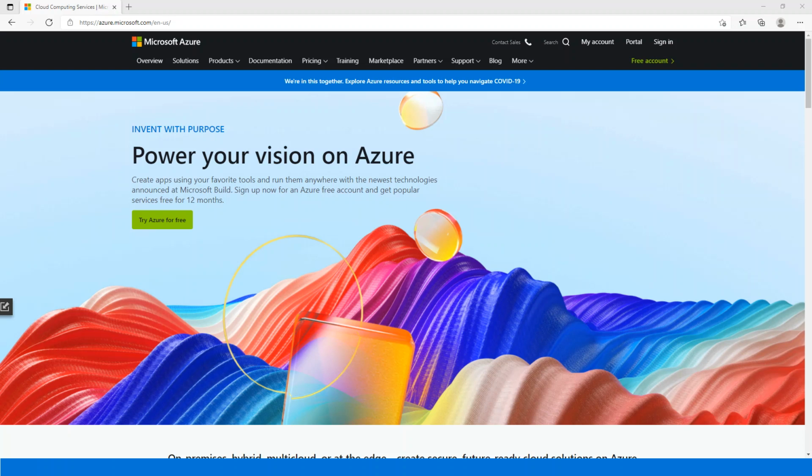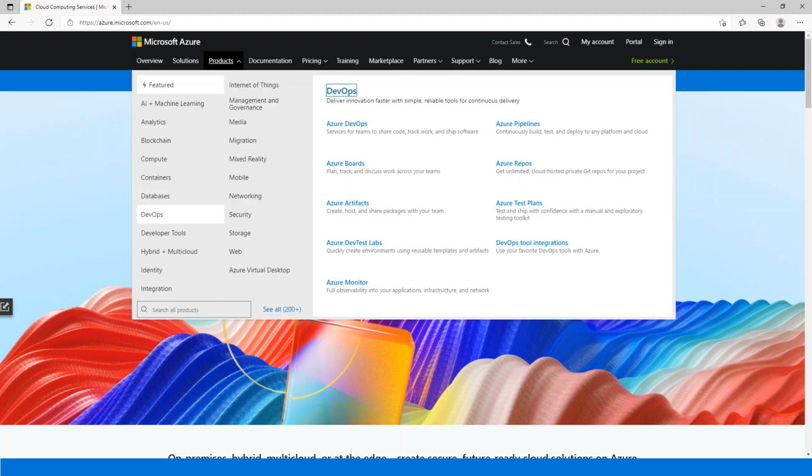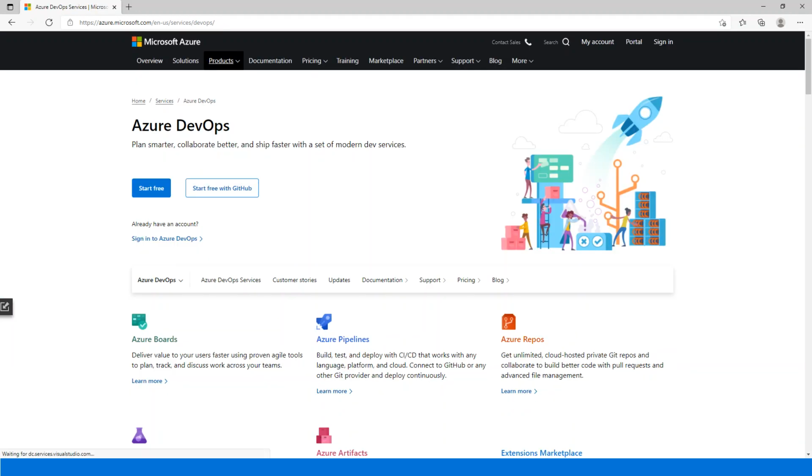Let me bring up my browser here. So let's click on azure.microsoft.com, and when you go to products, there you have DevOps, and when you go to DevOps, you have the DevOps section where you can click on Azure DevOps. Once you are in Azure DevOps, you will get this page: plan smarter, collaborate better, and ship faster with modern dev services.